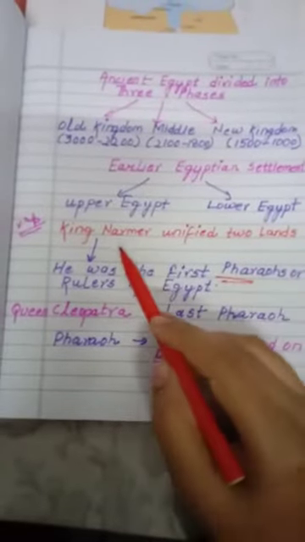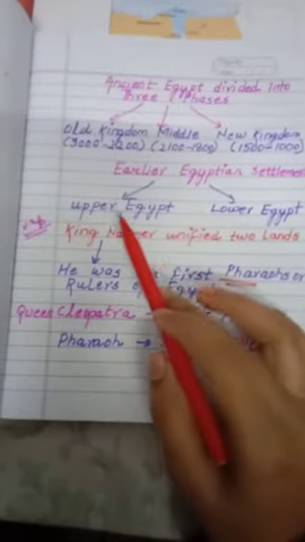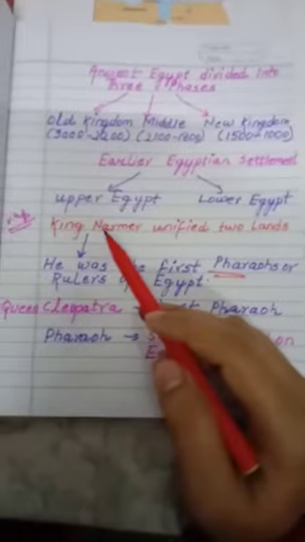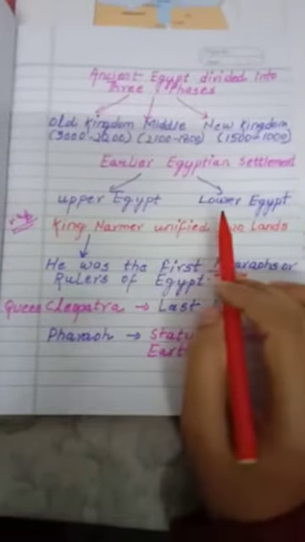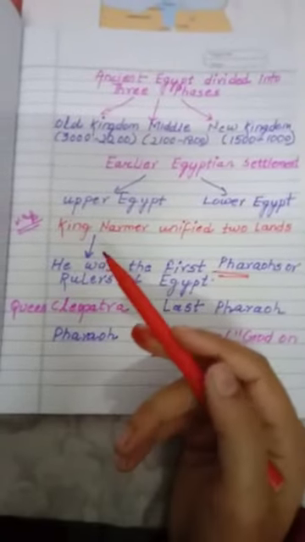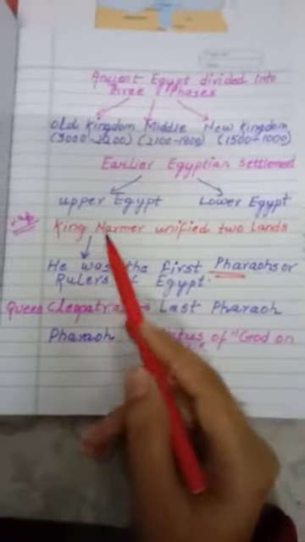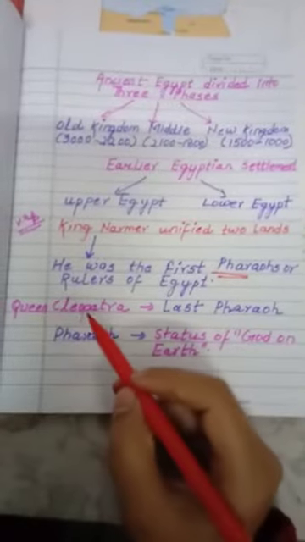So what King Narmer did was unify both lands. Which lands? Upper Egypt and Lower Egypt. It is very, very important. It can surely be asked in the exams. So King Narmer unified Upper Egypt as well as Lower Egypt. The question can also be asked, children, who was the first pharaoh of Egypt? You can say King Narmer was the first pharaoh, and the last pharaoh was Cleopatra.